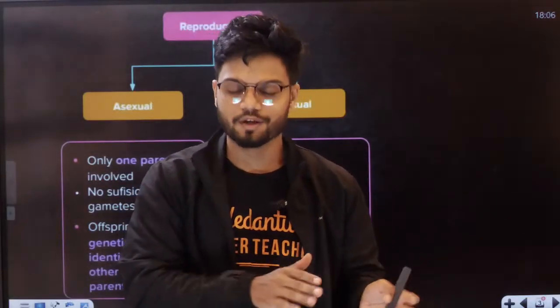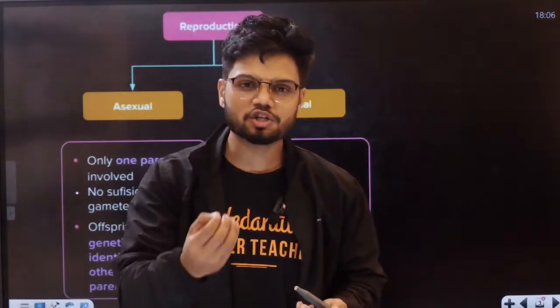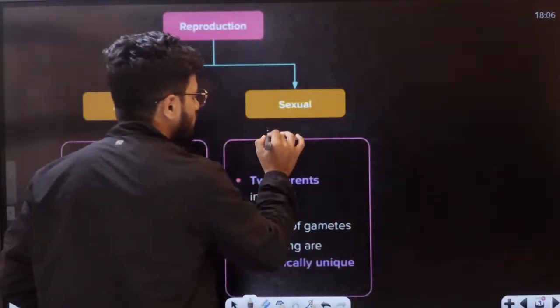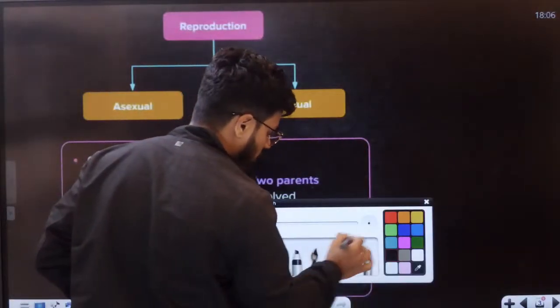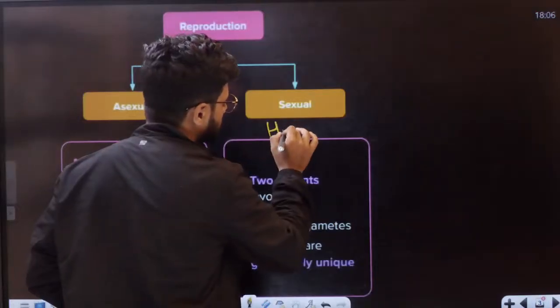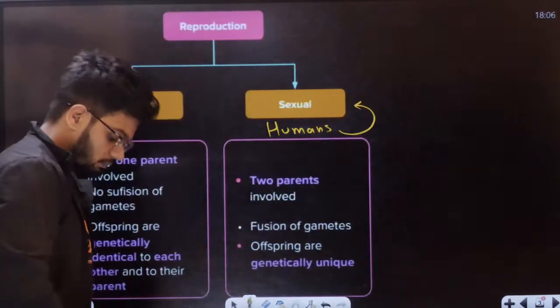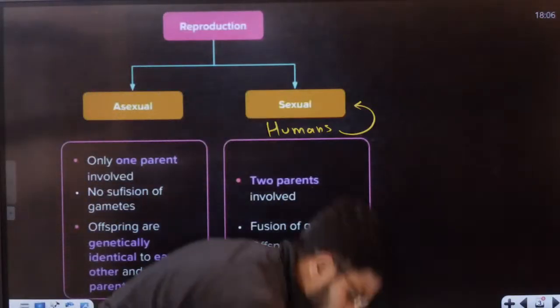Do human beings show sexual or asexual? As the chapter itself says, humans, all of us, show sexual reproduction.